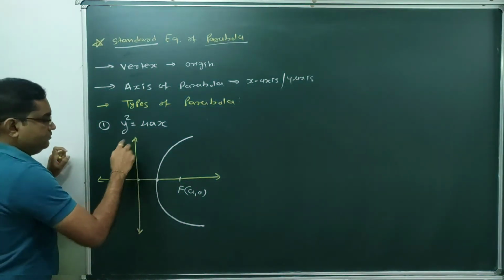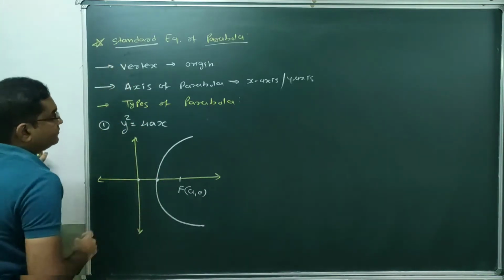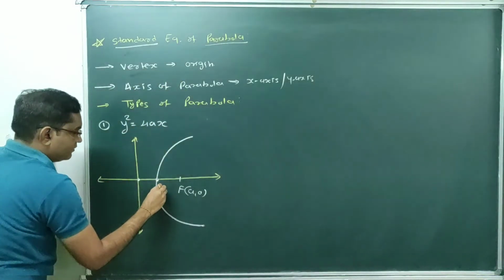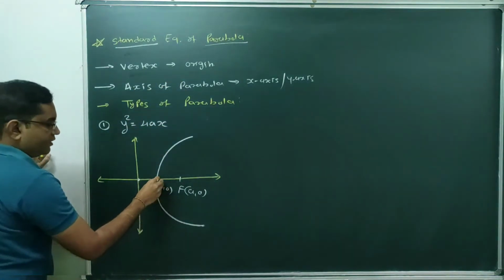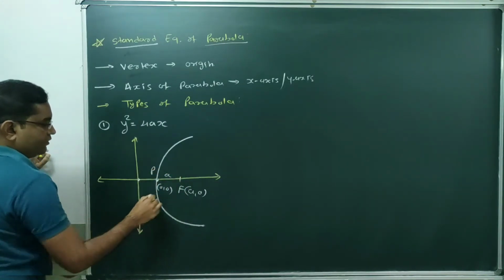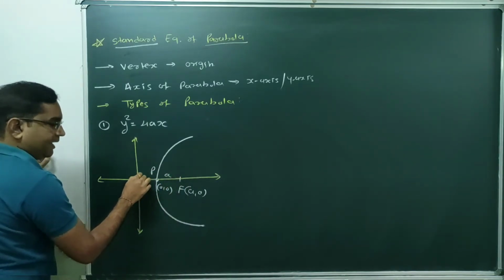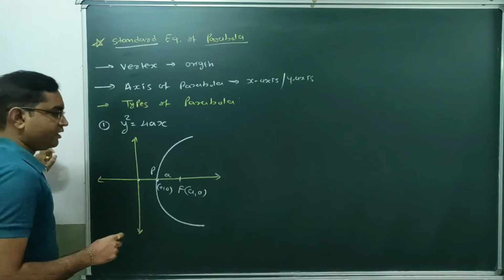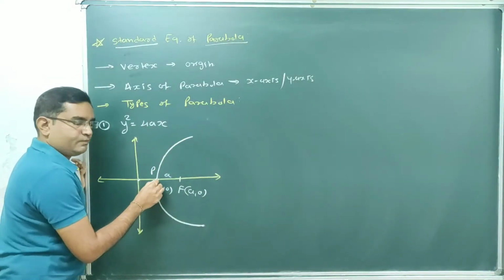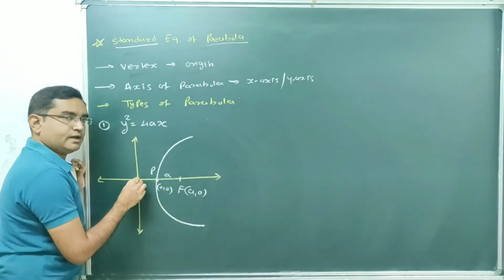For this equation, we are considering a standard parabola, and the vertex of this parabola lies on the origin, (0, 0). This distance is a. If we consider this point as a point P, then the distance of P from the fixed point F and from the fixed line L must be equal, according to the definition of parabola.